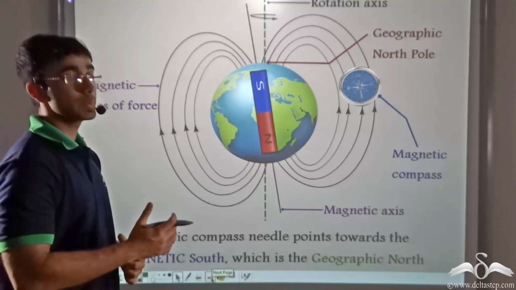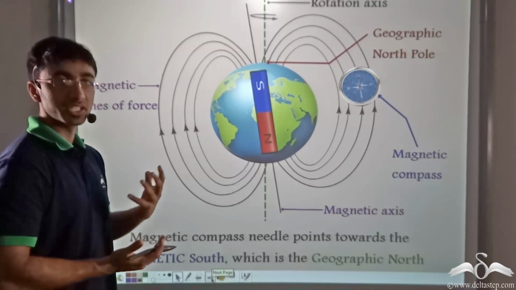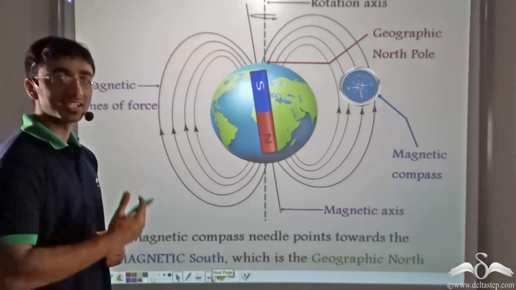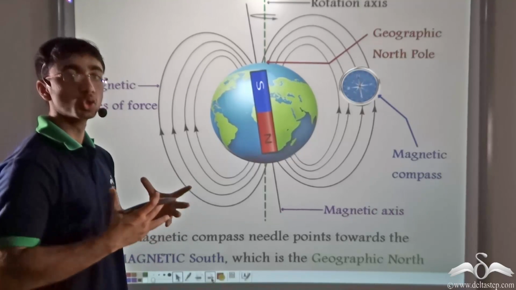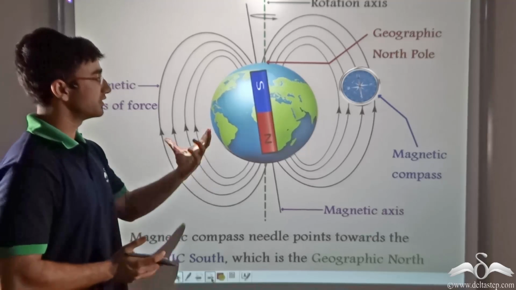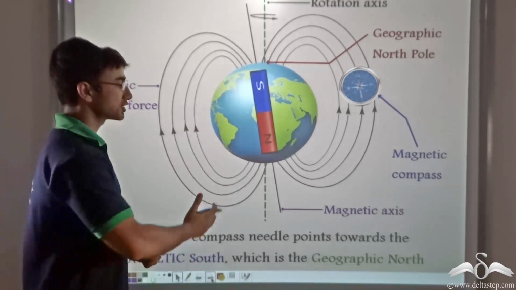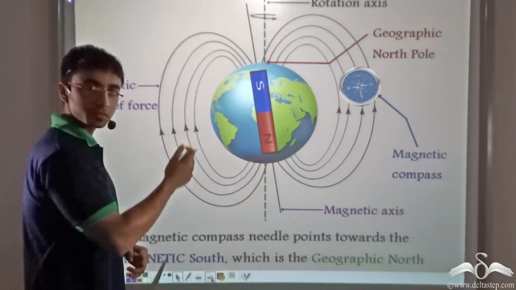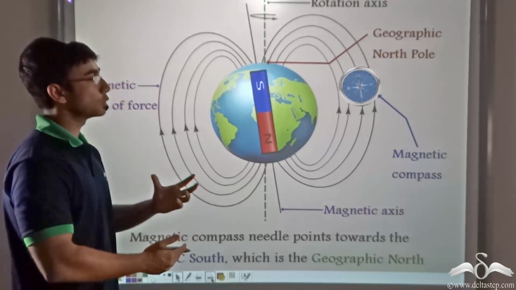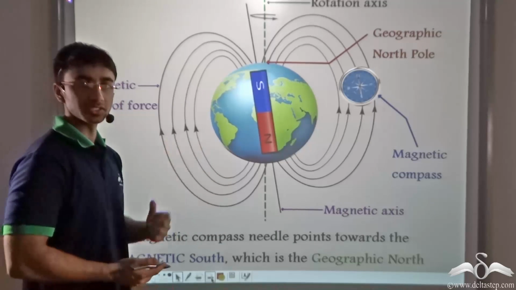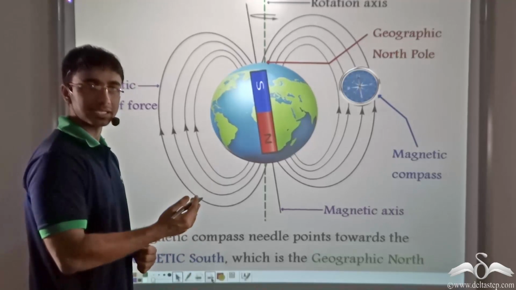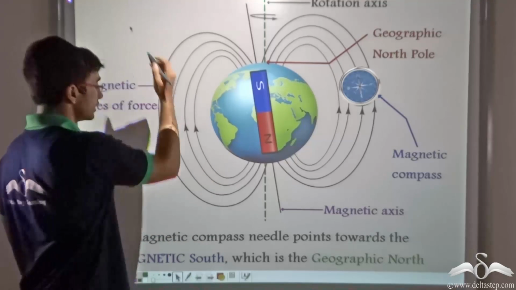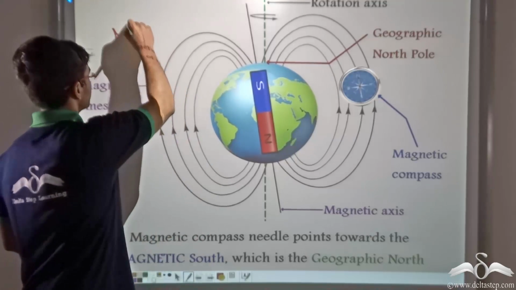Now let us see how we can plot the magnetic field lines of the Earth. Back in 1600 AD, William Gilbert had proposed that the Earth behaves like a huge magnet. So obviously if the Earth is a huge magnet, it must also be having magnetic field lines of its own. So let us see how we can plot the magnetic field lines for the Earth. Magnetic properties of the Earth are due to the fact that it contains molten iron at its core.